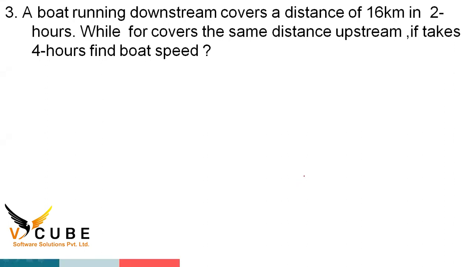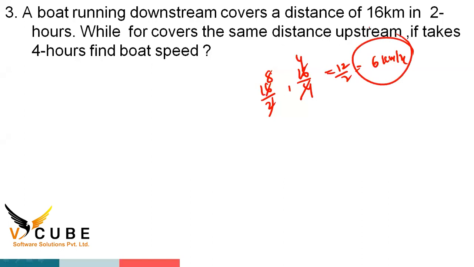6 kilometers per hour, sir. Yes, very good. 6 km/h. Simply 16 by 2, comma 16 by 4. 2 ones are 2, 2 eights are 16... 4 ones are 4, 4 fours are 16... so 8 plus 4 is how much? 12. 12 by 2 is how much? 6 km/h. Very good.